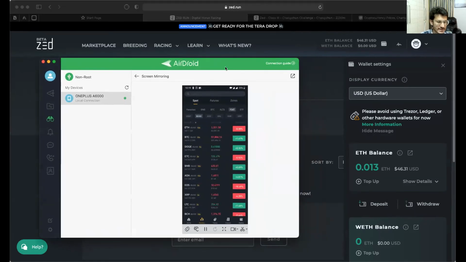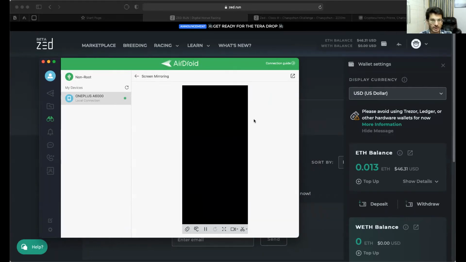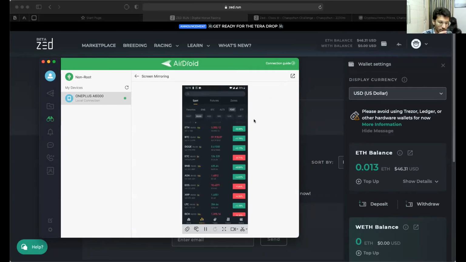So I think now you guys can see two screens along with seeing me on the screen, 3 screens. Yeah, $6. Okay. So you can see me, you can see the mobile screen. And you can see behind that the Zebpay portal and my balance of 0.013 Ethereum.